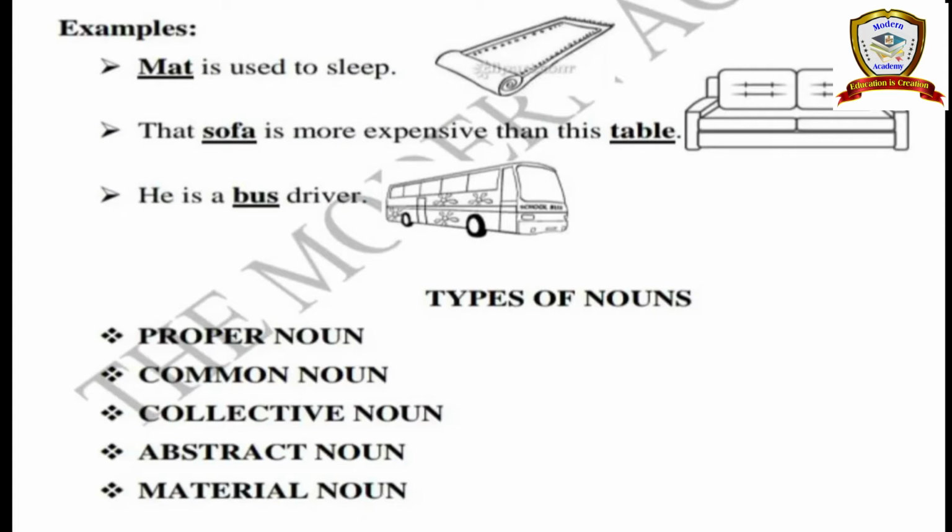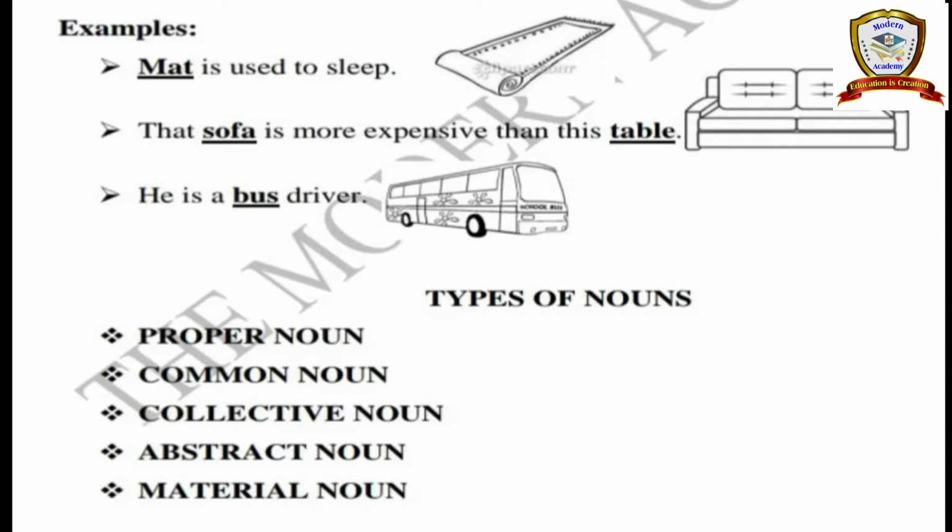Are you clear? Okay, see the example. Mat is used to sleep. In this sentence, mat is a thing, so that is a noun. Next, that sofa is more expensive than this table. In this sentence, we have two nouns, sofa, which is a thing, and table, which is also a thing. Next, he is a bus driver. So bus is a noun and driver is also a noun. Bus is the name of a thing and driver is the name of a person.